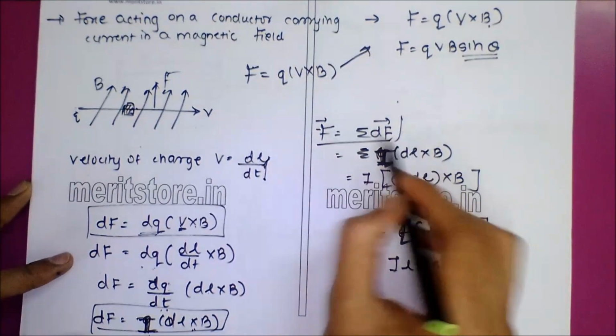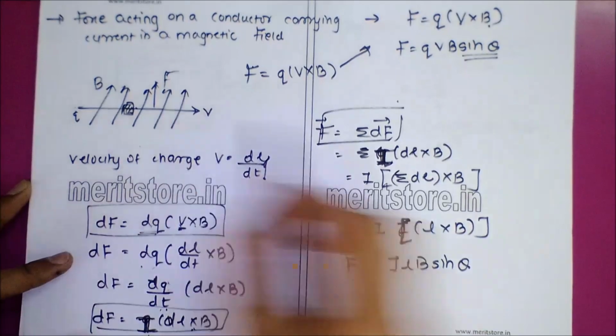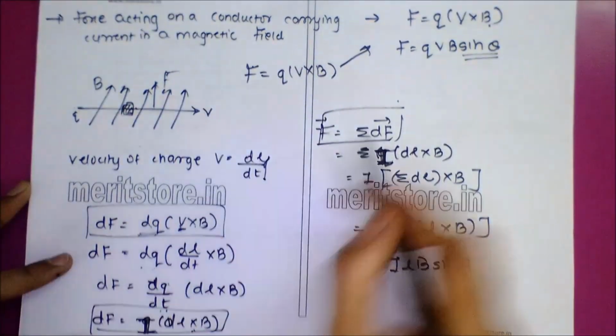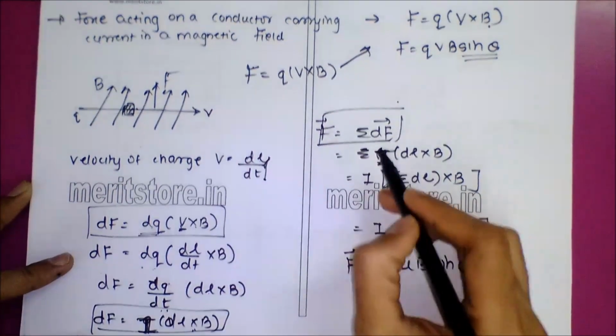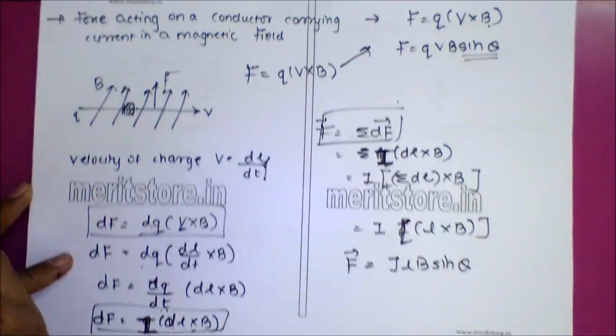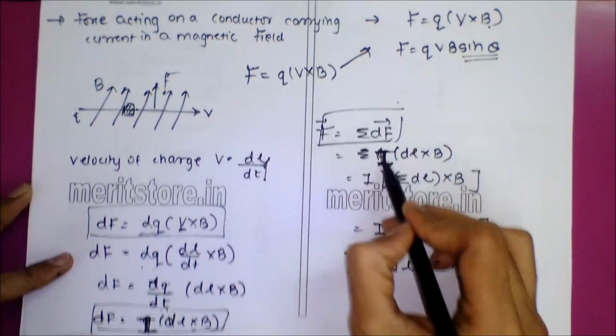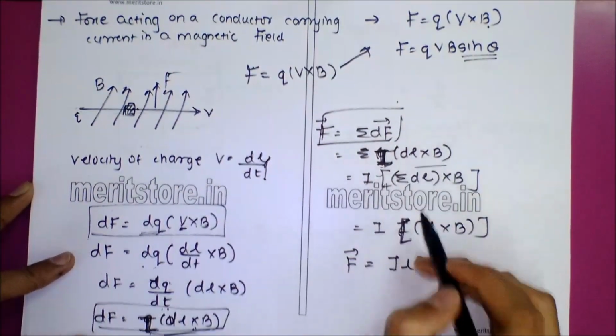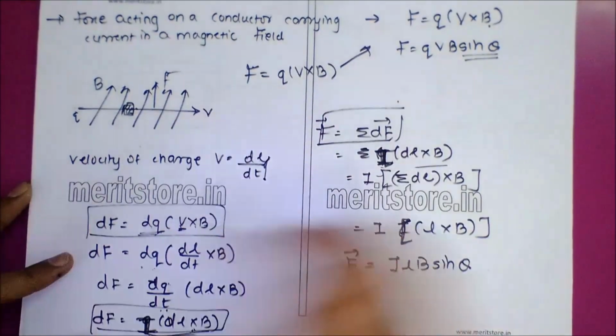Now the total force on this conductor will be the force experienced by each and every particle, that is, the summation of all the forces. That will be the entire formula. So in I dl cross B, the current I is a constant, so it comes out.